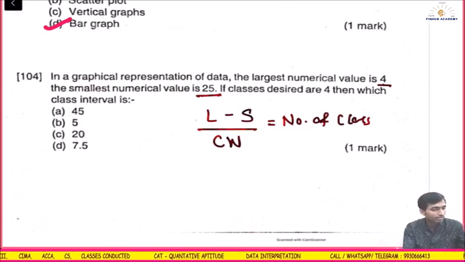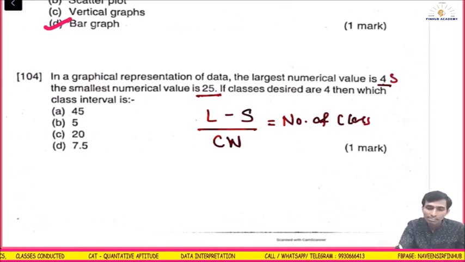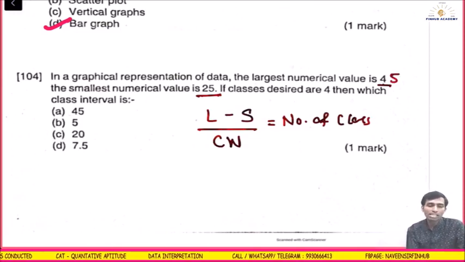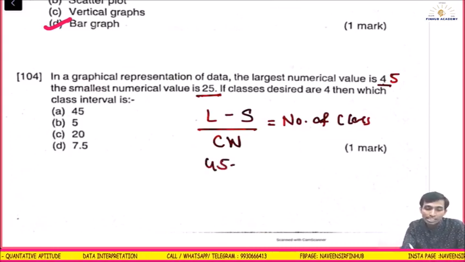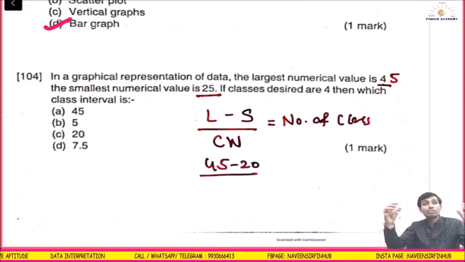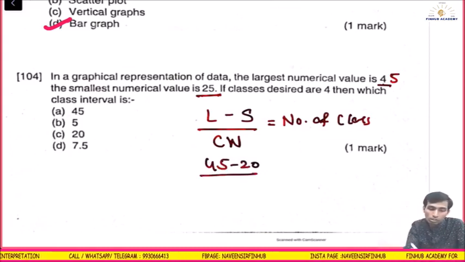Let me check. This is 45, this is 45. The largest numerical value is 45 and the smallest is 25. So this is the dispersion. Largest minus smallest is what? Range. Range divided by what should be the class width?